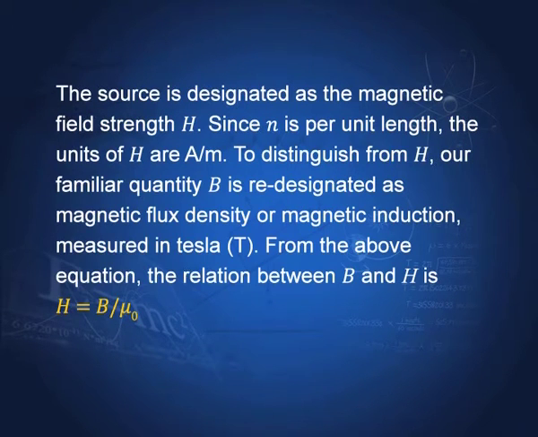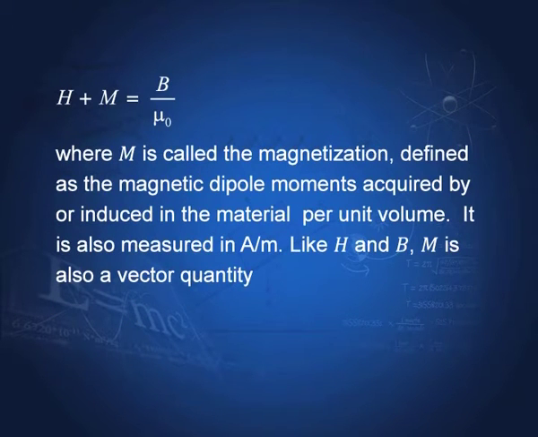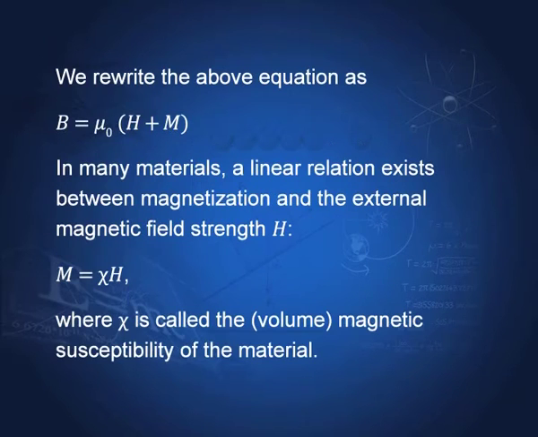So, instead of H equal to B by mu 0, we write H plus M equal to B by mu 0, where M is the magnetization, which is defined as the magnetic dipole moment acquired by or induced in the material per unit volume. This is also measured in amperes per meter. Like H and B, M is also a vector quantity. So, we can rewrite that equation B equal to mu 0 into H plus M.